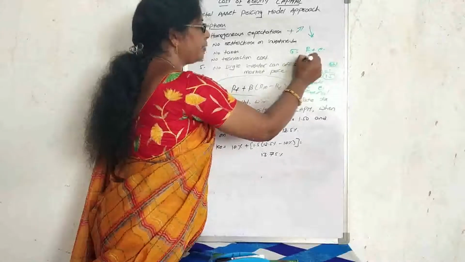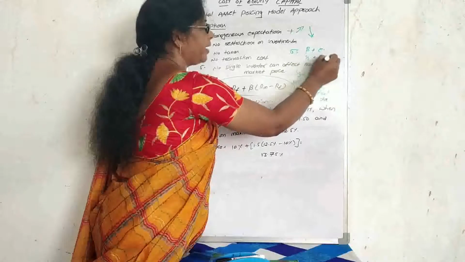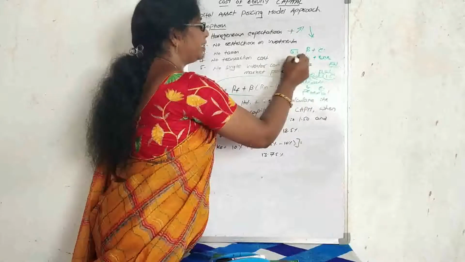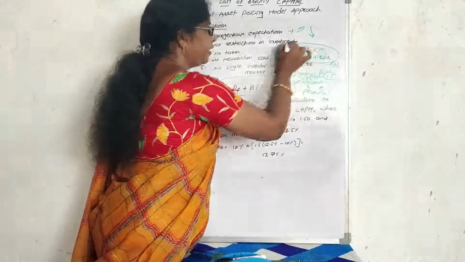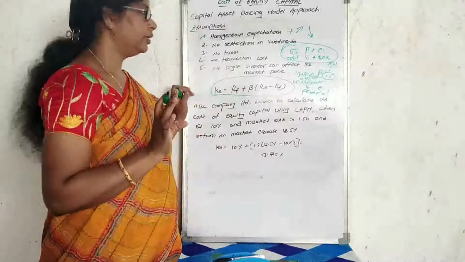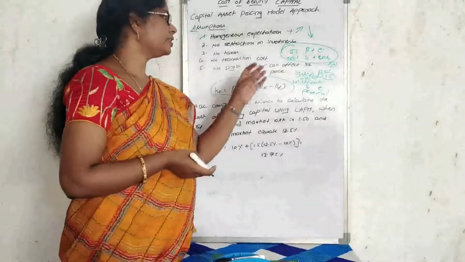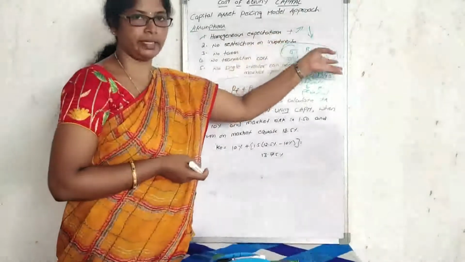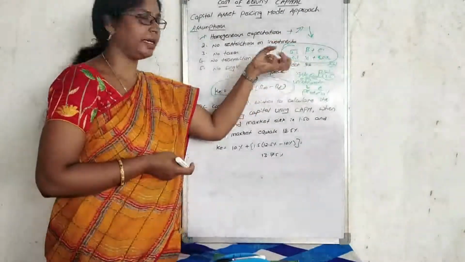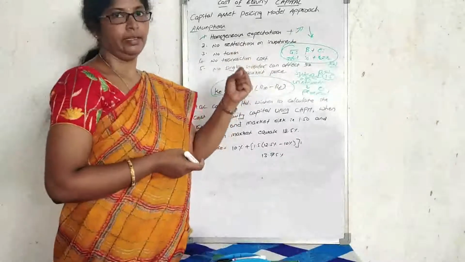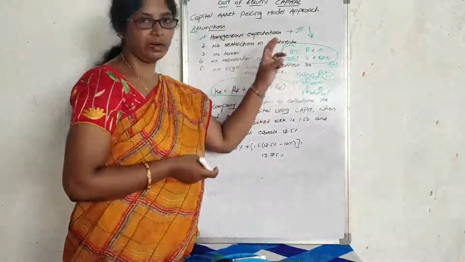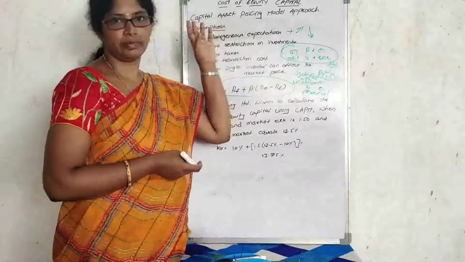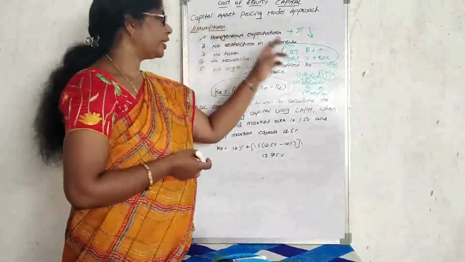This is the systematic, this is the unsystematic, and this is the total risk. This is the way we can determine the risk. Why do we need to discuss that risk? We are going to invest in the market, so we need to consider the risk. Which type of risk are we going to take? Systematic risk. What is the systematic risk? It is the beta value.